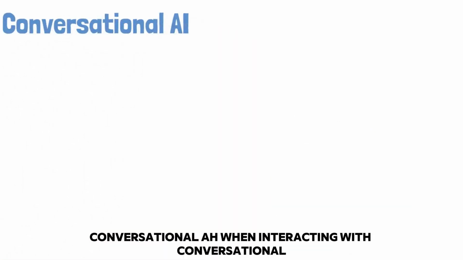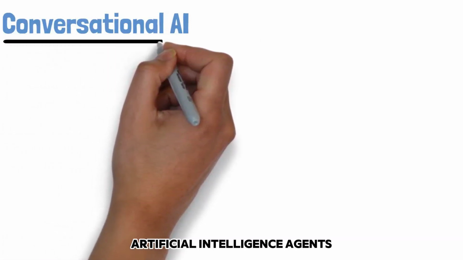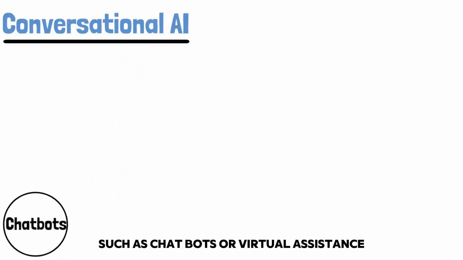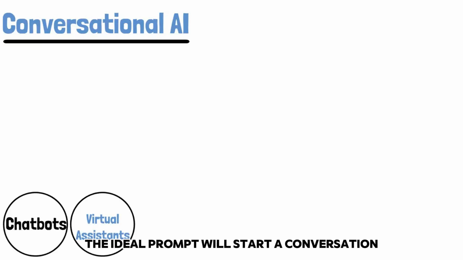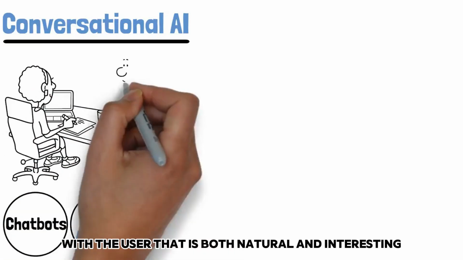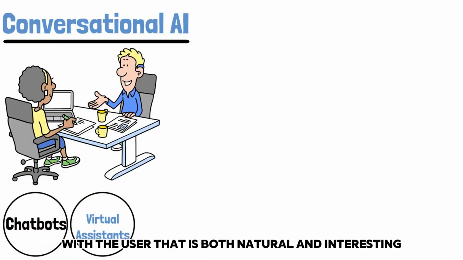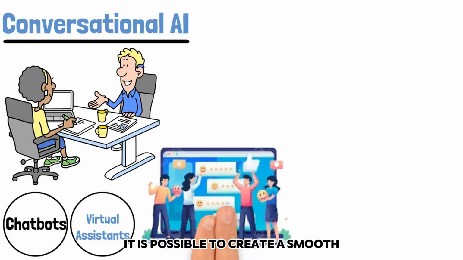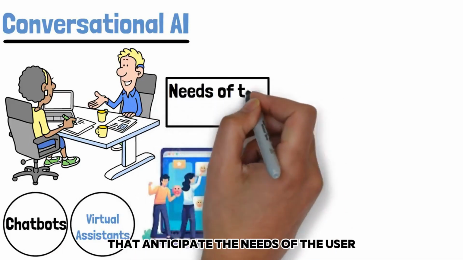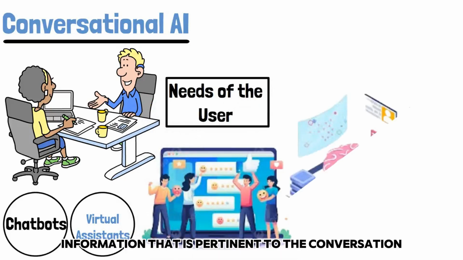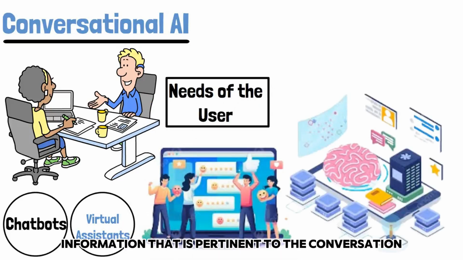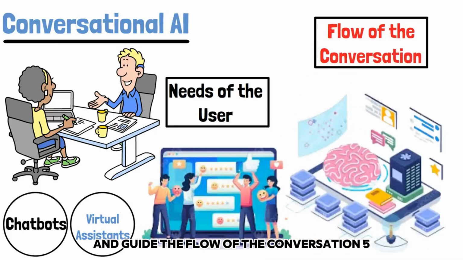Conversational AI. When interacting with conversational artificial intelligence agents, such as chatbots or virtual assistants, the ideal prompt will start a conversation with the user that is both natural and interesting. It is possible to create a smooth and gratifying user experience by developing prompts that anticipate the needs of the user, present information that is pertinent to the conversation, and guide the flow of the conversation.